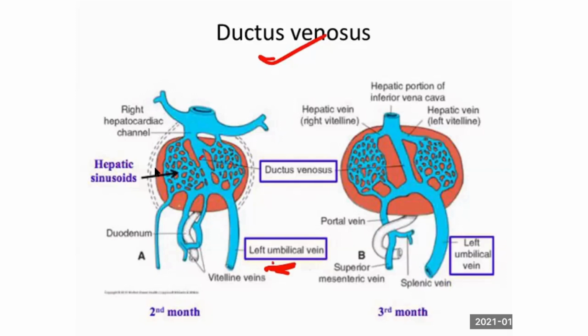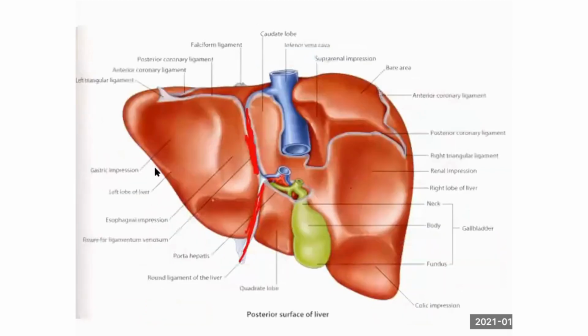Since normal circulation takes place after the birth, those umbilical artery and vein will be remnants in our body. That remnant is called ligamentum venosum. This is called ligamentum venosum. This is the ligamentum teres. This is the obliterated left umbilical artery. So I said umbilical artery, umbilical vein, right?